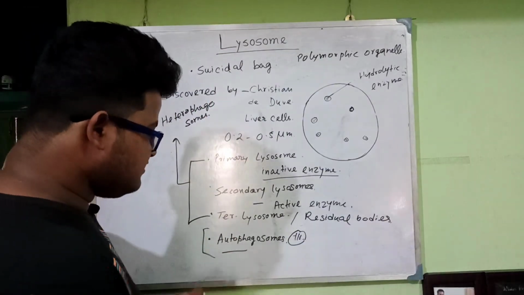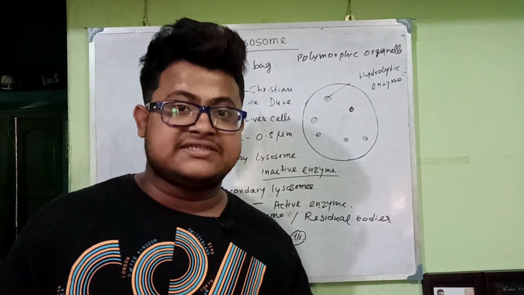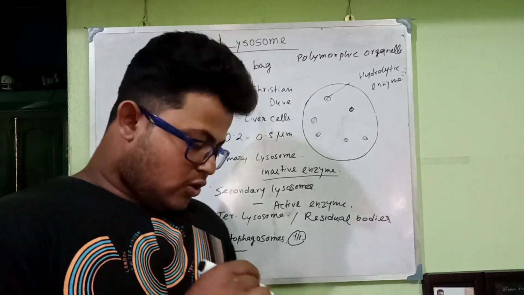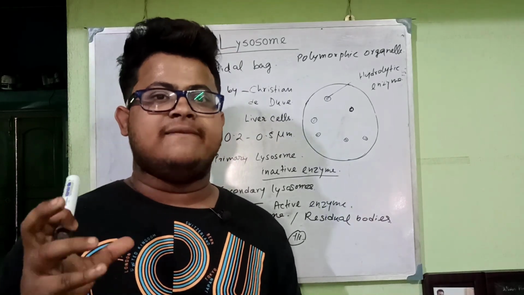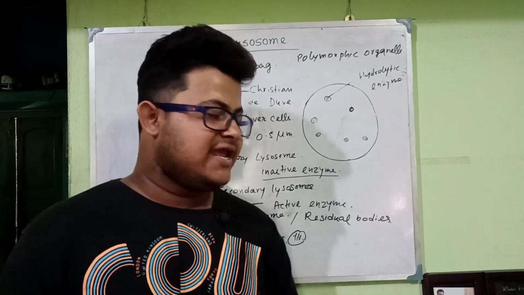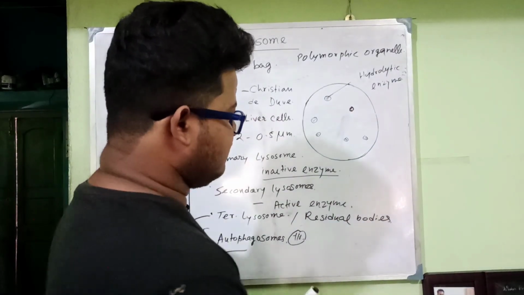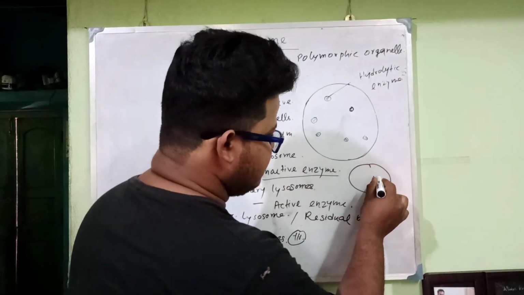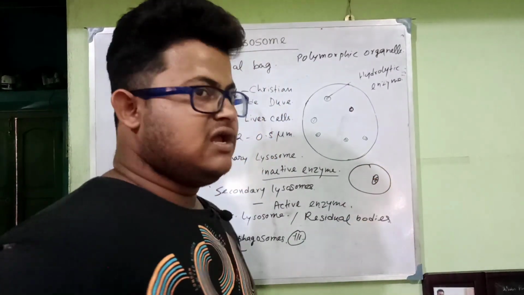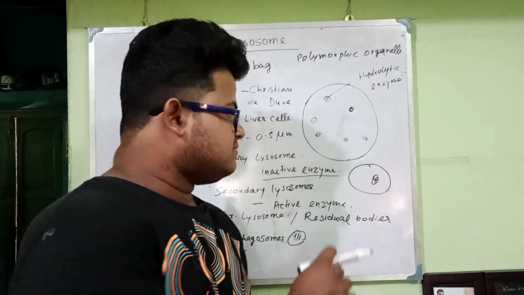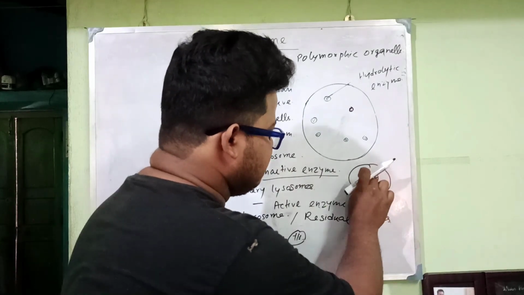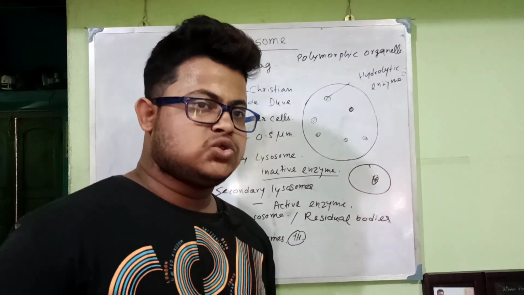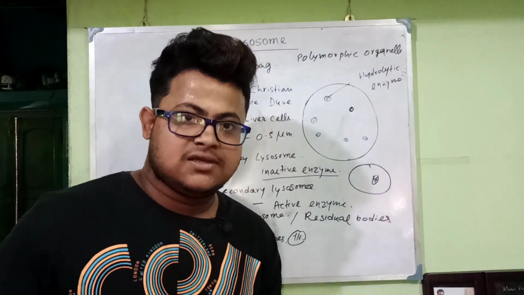And autophagosome means when the cell itself consists of harmful substances. Like in a cell, if there is a mitochondrion inside the cell and this mitochondrion becomes old or inactive, the cell does not need it, so the cell needs to digest it.